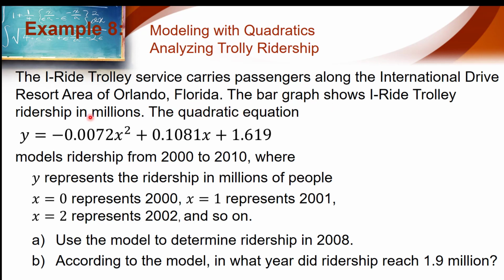However, the quadratic equation that models the ridership is this quadratic right here, where y represents ridership in millions of people, and x represents the years after the year 2000. So x equals 0 is 2000, x equals 1 is 2001, and so on. And we were asked two questions. The first one is use this model to determine the ridership in 2008. And the second one is, according to the model, in what year did the ridership exceed 1.9 million people? And notice that this model is only valid between the years 2000 and 2010.